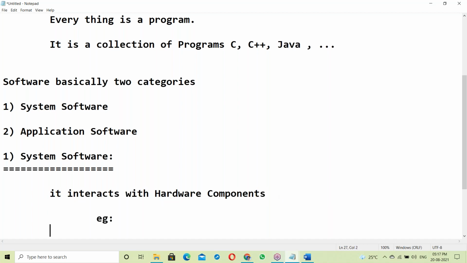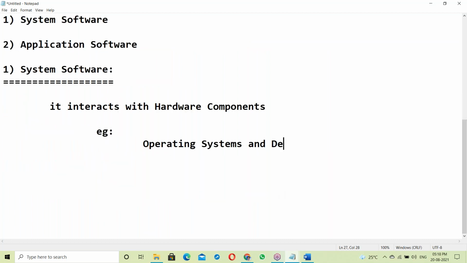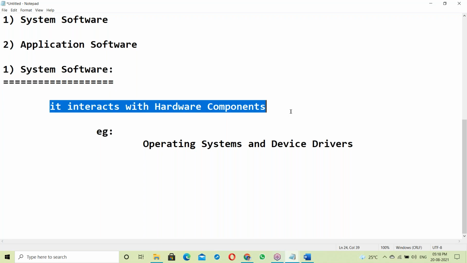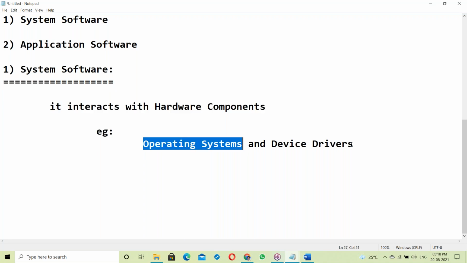For example, operating systems and device drivers. So system software interacts with hardware components. Example, operating systems and device drivers come in this category.